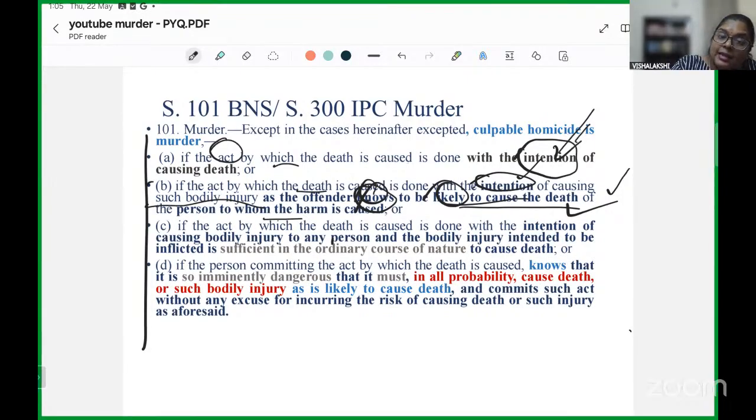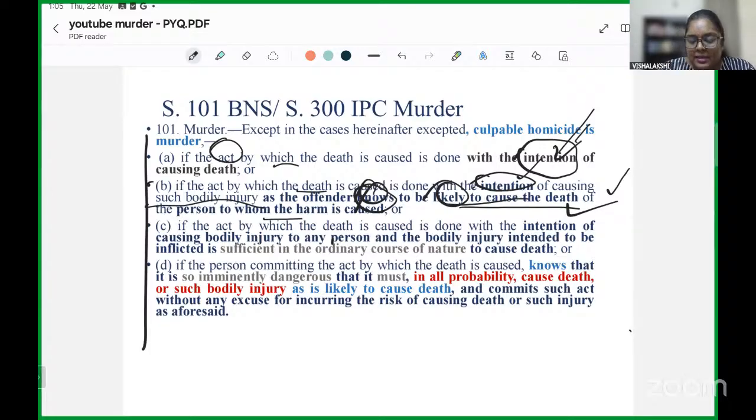Here, the intention to cause a particular bodily injury, for example, if I know that there is a certain brain injury which a person already has, and it makes that person vulnerable to die if any kind of small injury is caused to his head also. This is just an example.